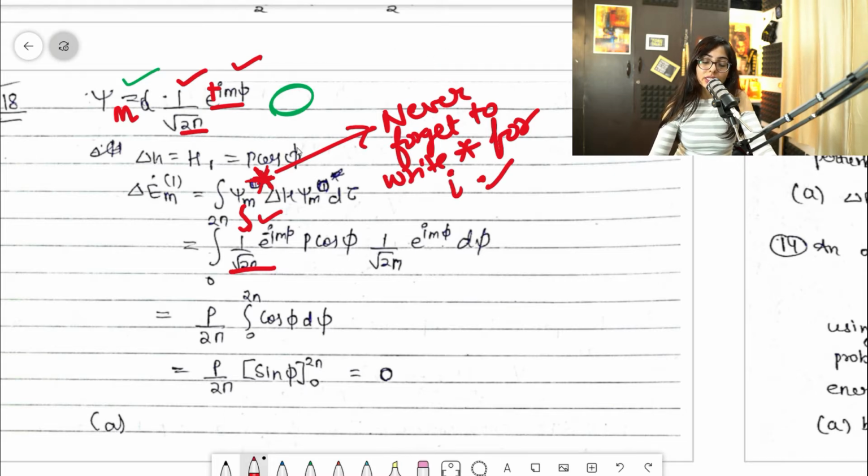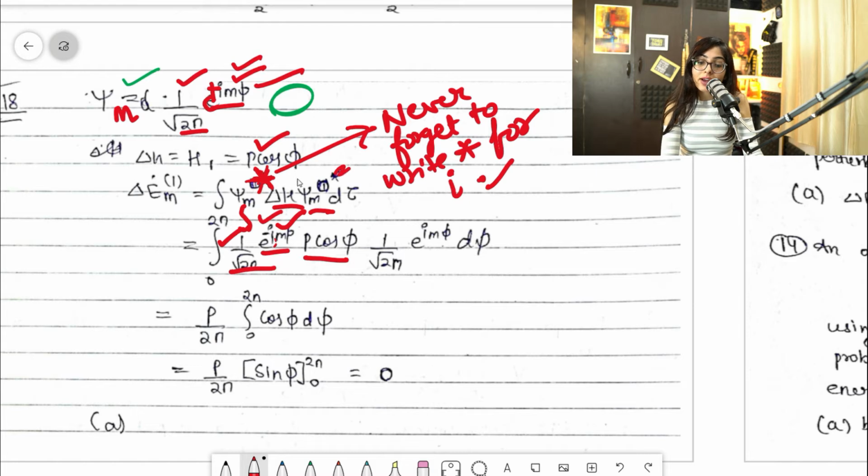So now you can understand that this 1 by root 2 pi and it is e raised to power i m phi. So it will be e raised to power minus i m phi and then del h, the operator part, that is p cos phi. They have already given it. So we will write p cos phi and then again psi m, which is 1 by root 2 pi. And now no star will come here.